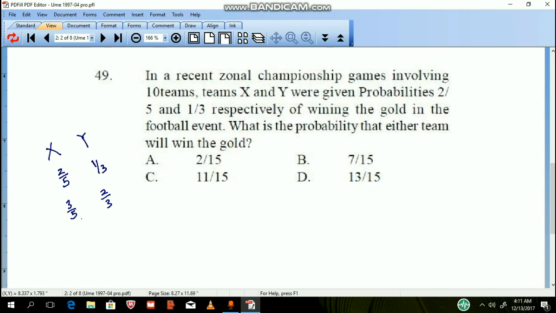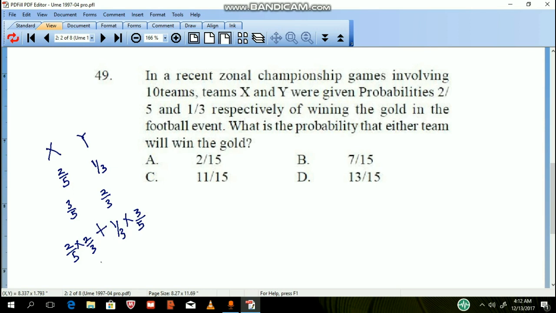Now if Team X wins, that means Team Y will not win. If Team Y wins, that means Team X will not win. So the probability of Team X winning will be 2 over 5 times the probability of Team Y not winning, 2 over 3. Or probability of Team Y winning 1/3 times the probability of Team X not winning, which will be 3/5.